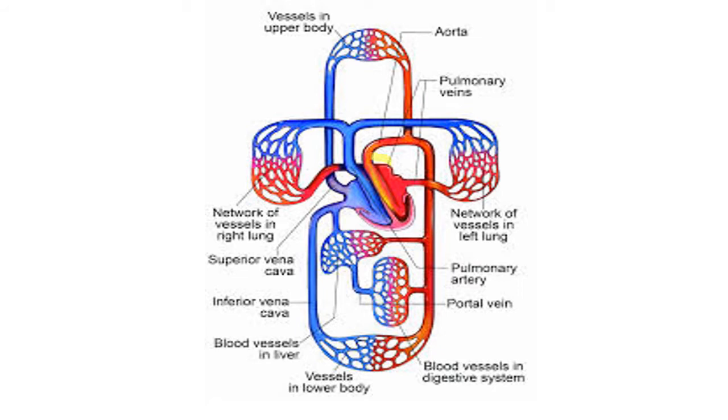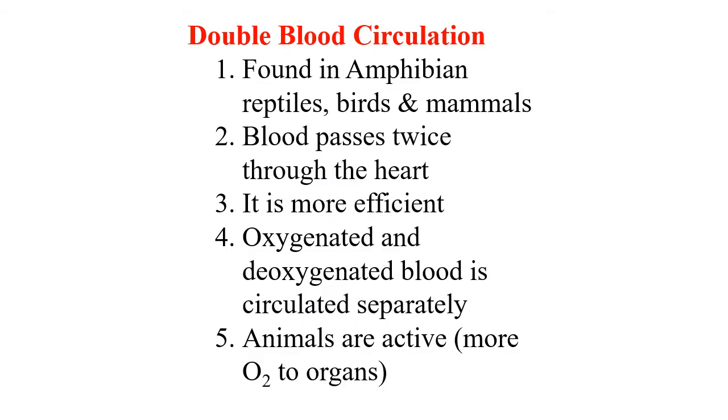Here you can see four-chambered hearts. When four-chambered hearts are there, the right side of the heart, the blue colored structure in the diagram, deals with the deoxygenated blood, whereas the red colored one deals with the oxygenated blood. So completely separate circuits are available for deoxygenated and oxygenated blood. This double circulation is generally found in higher animals like amphibians, reptiles, birds and even mammals.